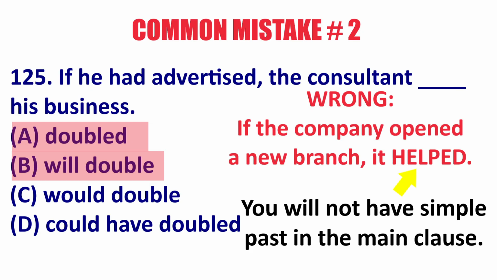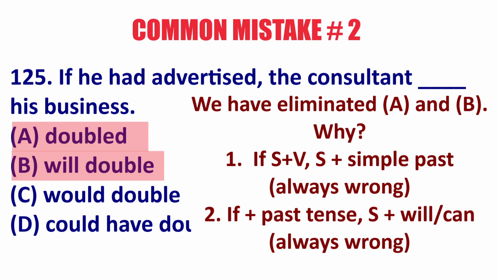I just have it plus simple past. This is always wrong. You will not have subject plus simple past in the main clause if it is connected to an if clause. So immediately we've eliminated A and B.